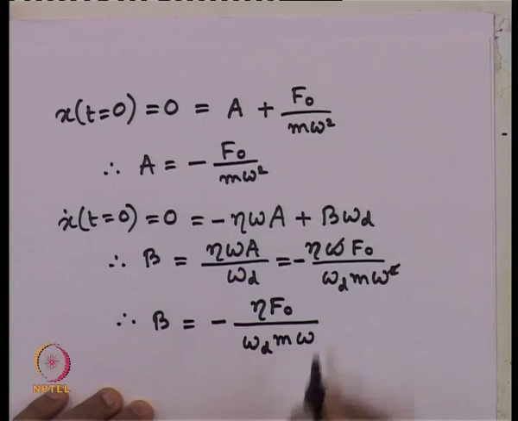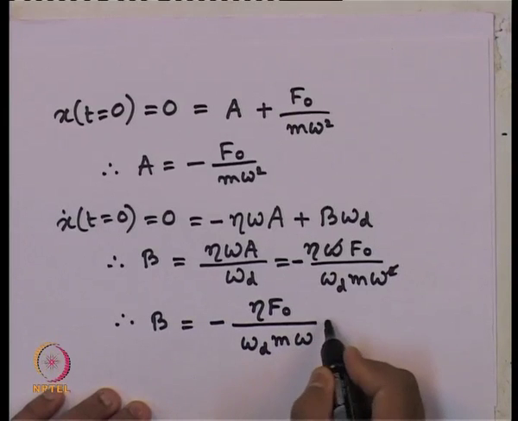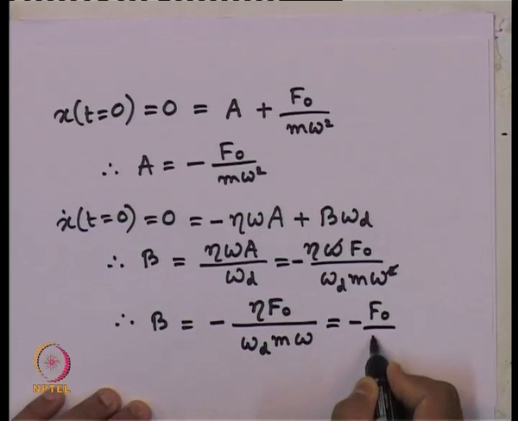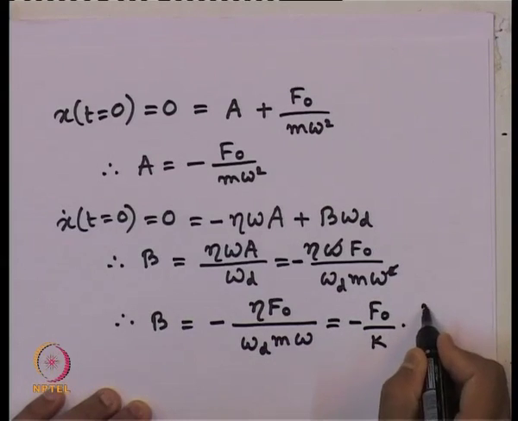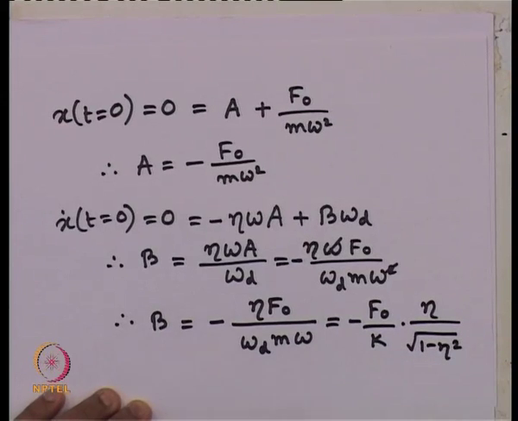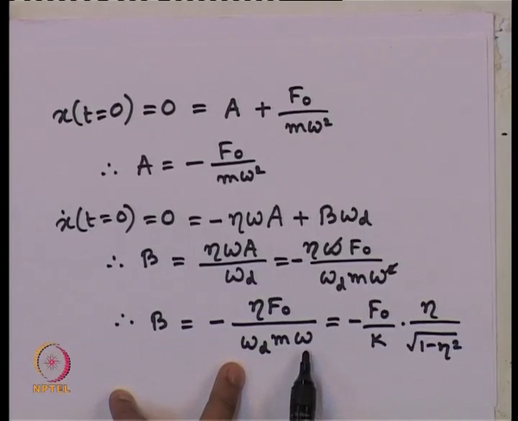So, if we simplify this, what we will get? Minus F naught by k, eta by root over 1 minus eta square, because omega_d is nothing but omega times root over 1 minus eta square. So, it becomes m omega square, and m omega square means nothing but k. Okay.